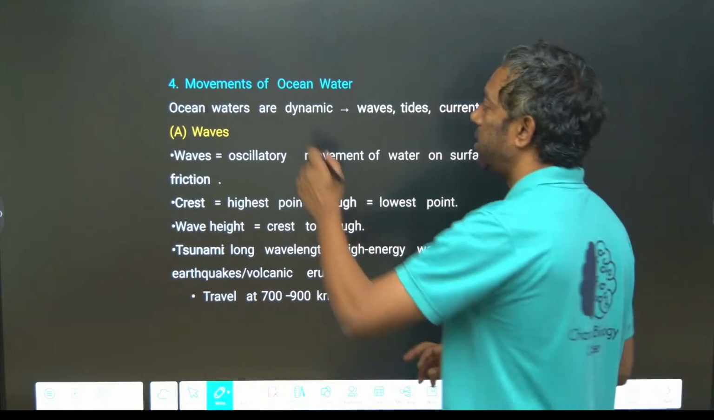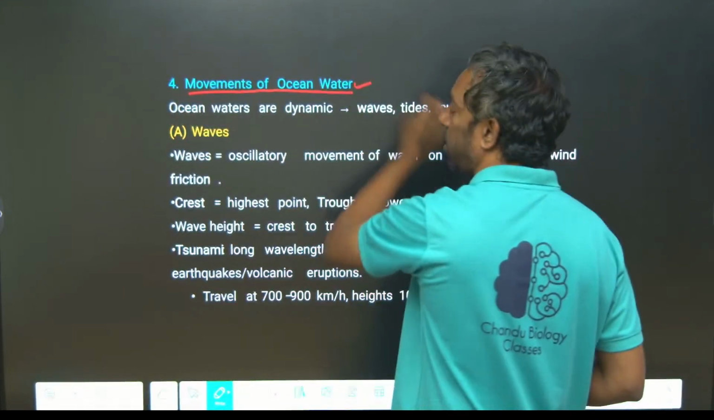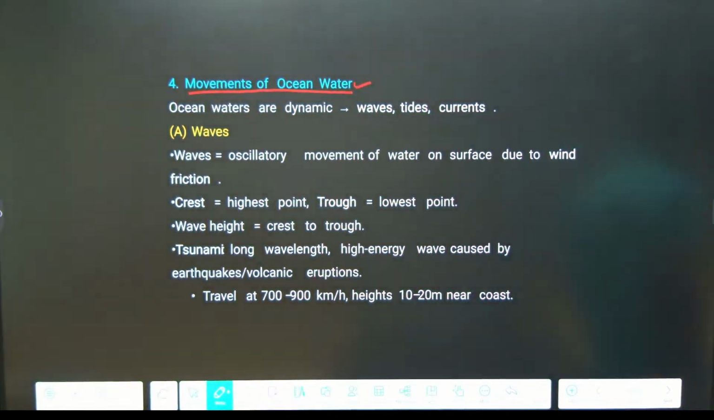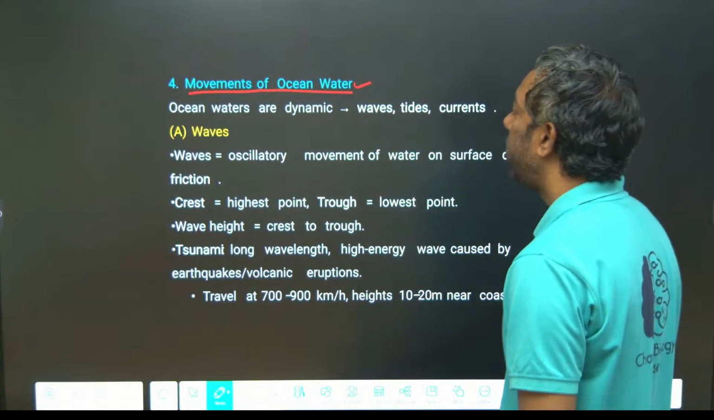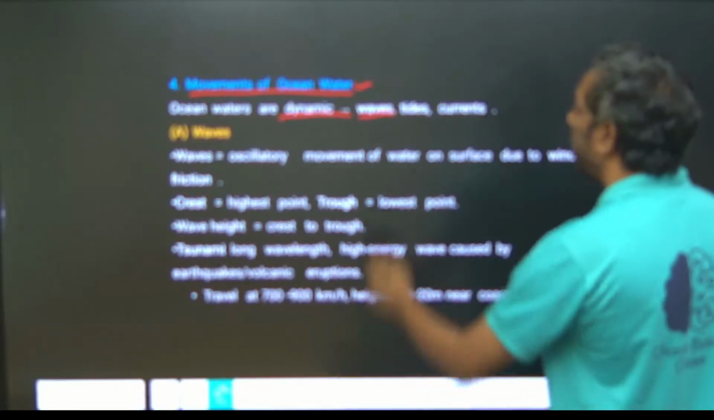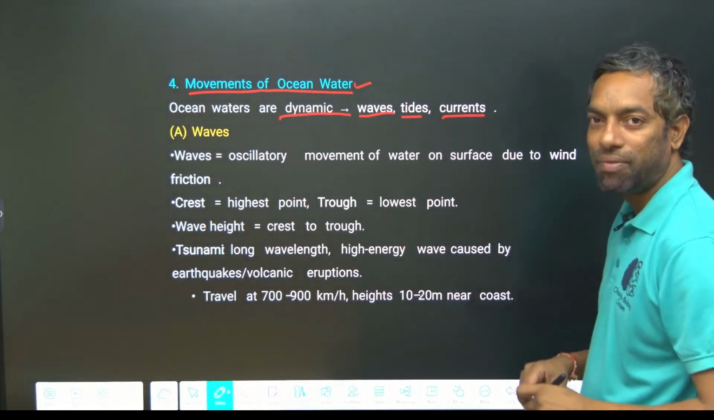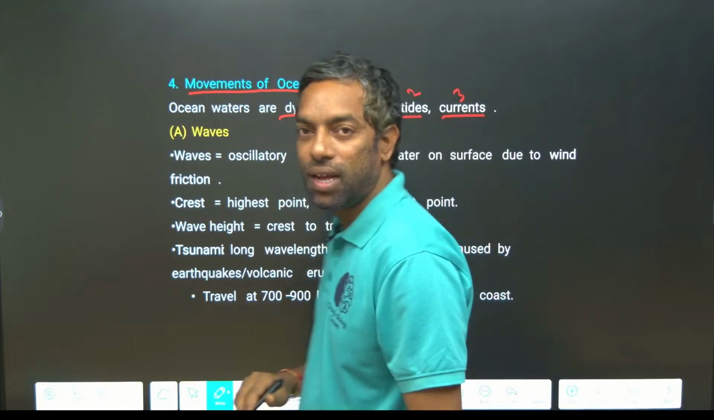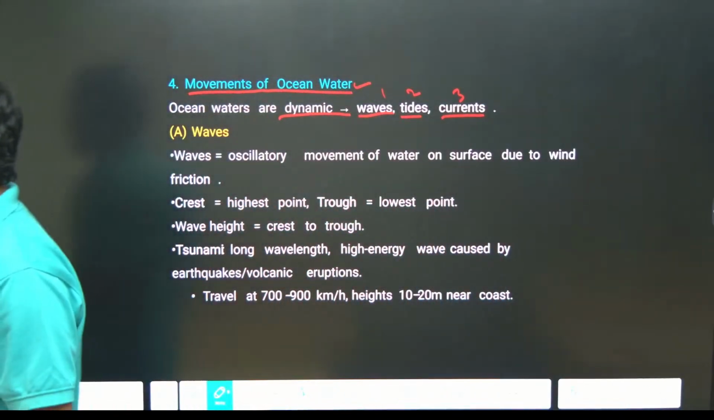Movement of the ocean water. Sorry guys. Ocean waters are dynamic, of course, like waves, tides and currents. There are 3 types of movements: waves is one, then tides and currents. 3 types of ocean movements, guys.